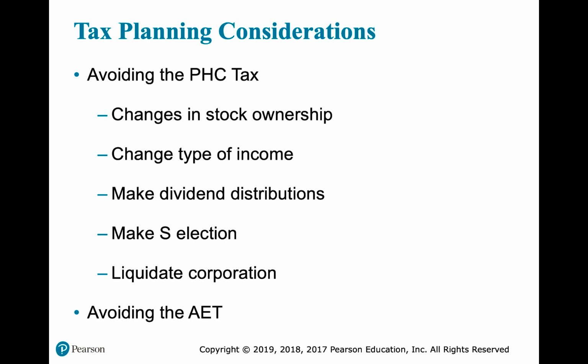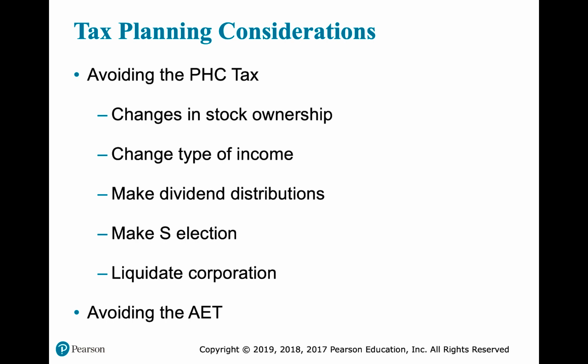So obviously, we want to counsel our corporations to avoid these 2 taxes. We want to avoid the personal holding company tax and avoid the accumulated earnings tax. To avoid the personal holding company tax, we have more bright line rules, so it's easier to avoid the tax. We could change stock ownership, right? We could concentrate ownership among more than 5 people, because remember, to be a personal holding company, we have over half of the ownership concentrated in 5 or fewer individuals. So we could spread that out a little bit.